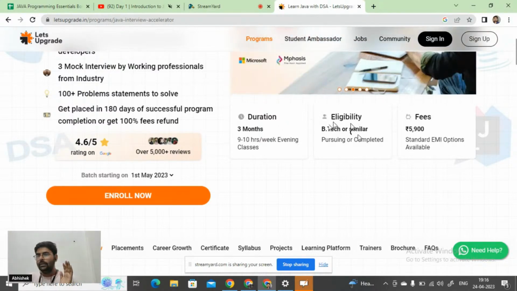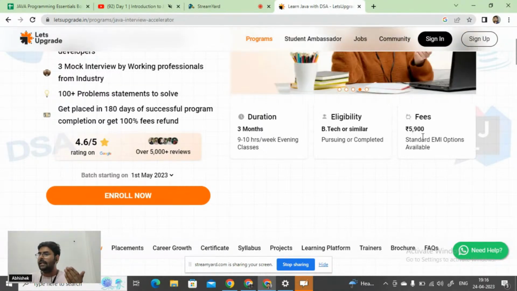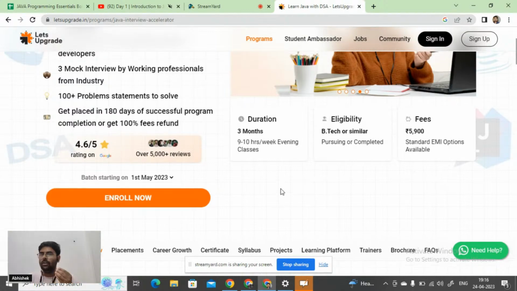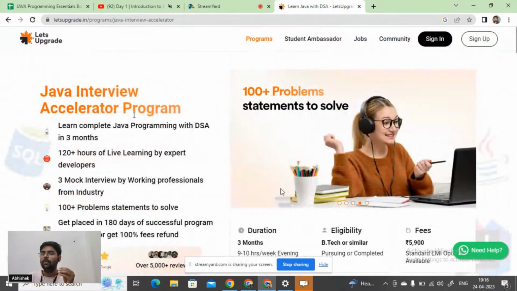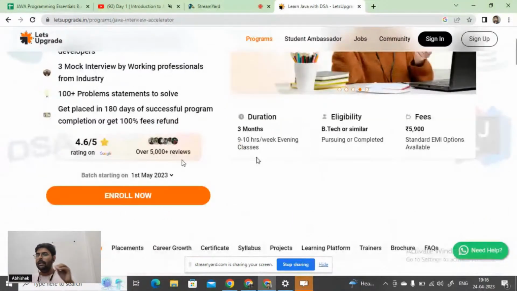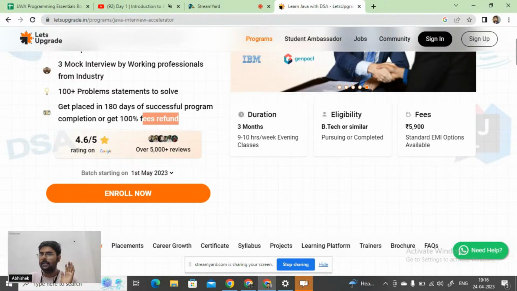The fees are 5,900 rupees, which is very minimal. On this minimal fee we are launching this interview accelerator program, your money is in safe hands, and we are providing a 100% placement guarantee.